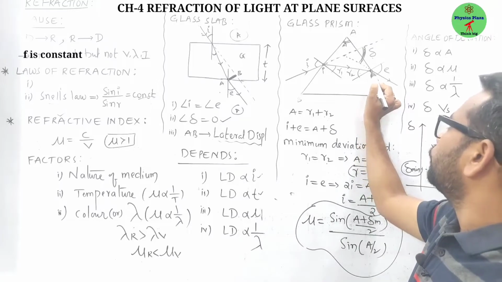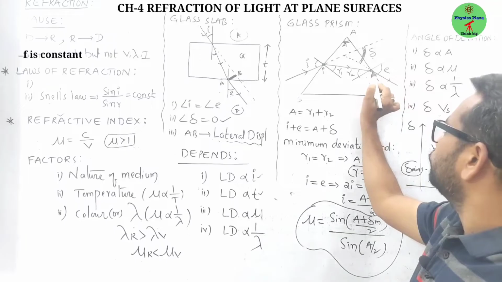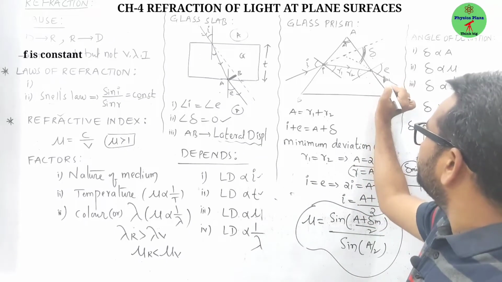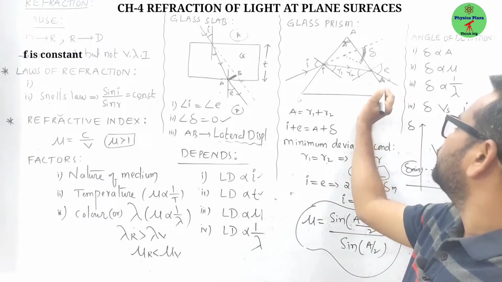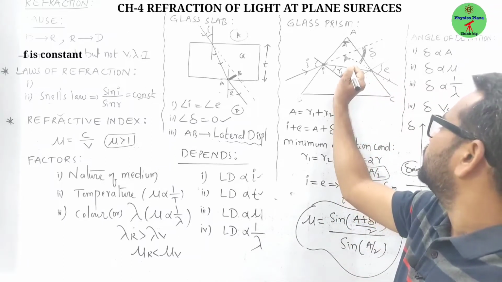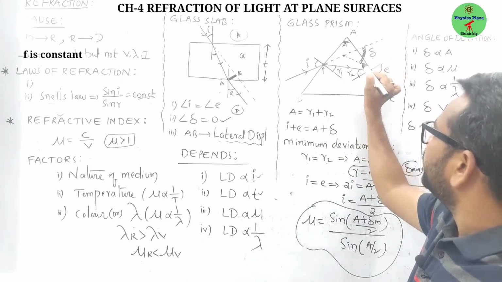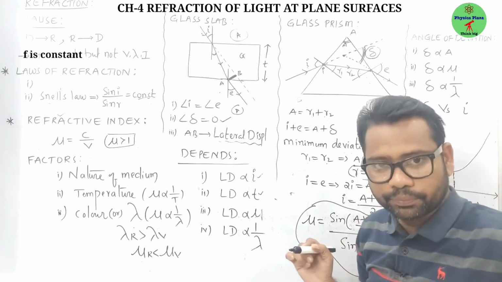Refracted ray. At this point, it is going glass to air, denser to rarer, so it moves away from the normal. This is called emergent ray. The angle between normal and emergent ray is called angle of emergence. Now this emergent ray, when you extend backward, children, it meets at some point on this vertical path of the light ray such that it makes some angle. This is called angle of deviation. Very, very important. Is it clear?